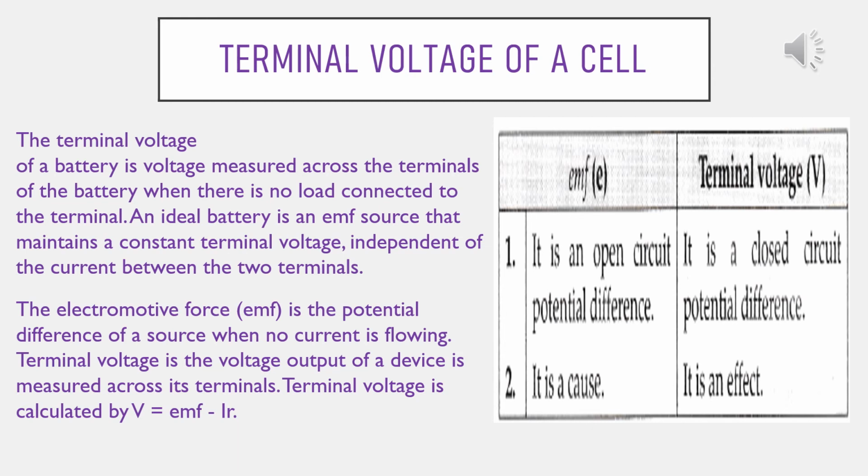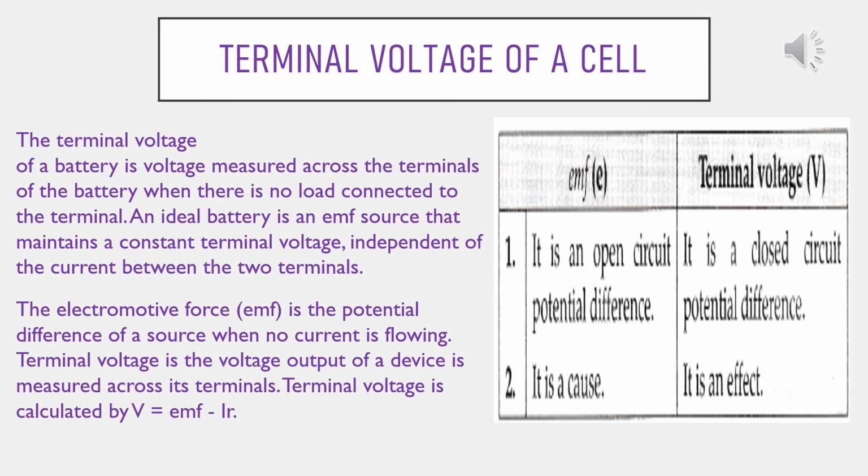I means current and small r means internal resistance. Now EMF and terminal voltage difference. EMF is an open circuit potential difference. Terminal voltage is a closed circuit potential difference. Next one, EMF is a cause and terminal voltage is an effect.